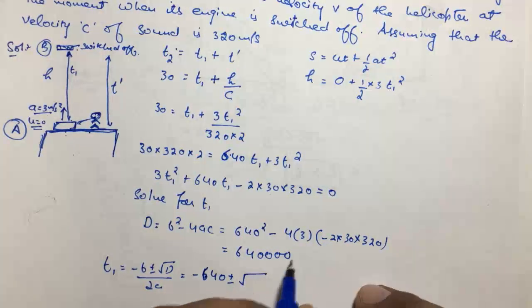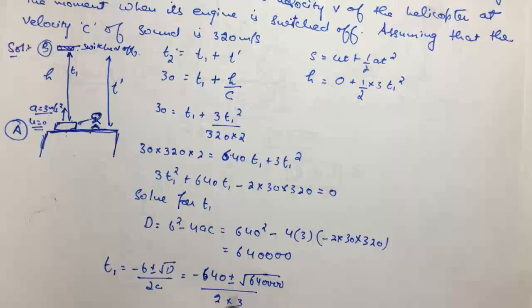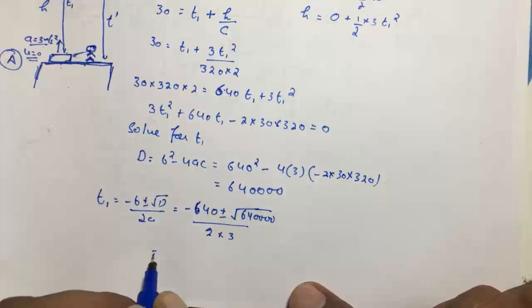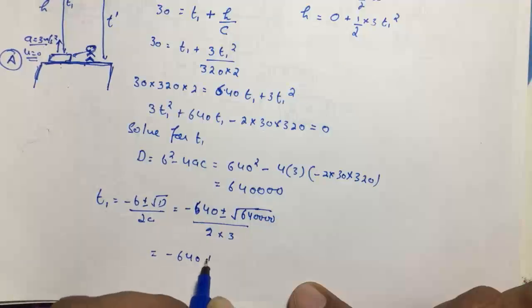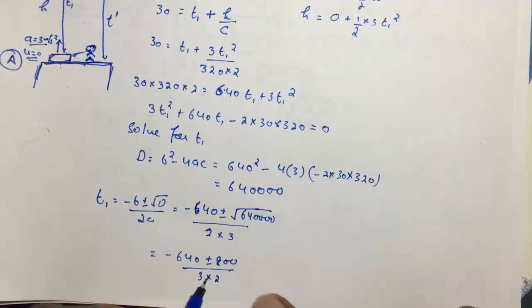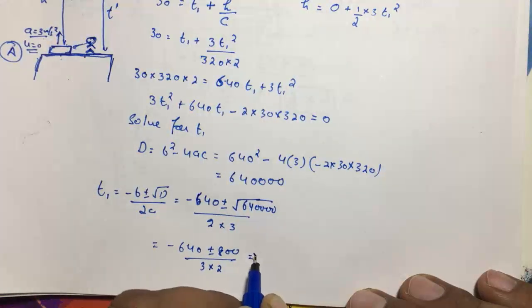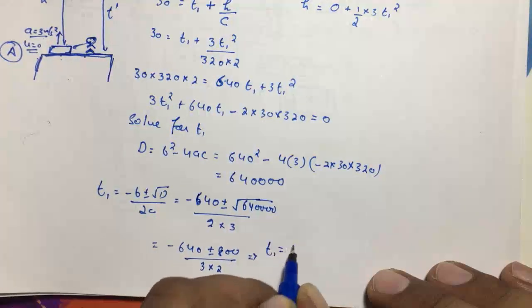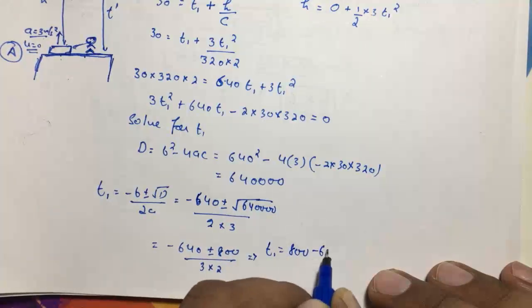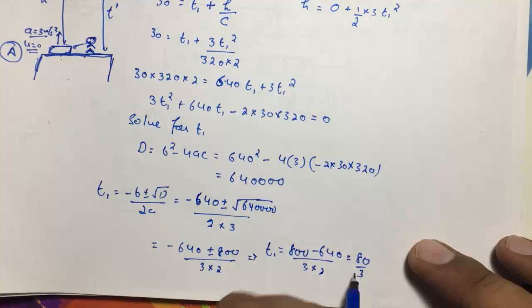So minus 640 plus minus under root 640000, and 2a, where a is 3. If we solve this, it will be minus 640 plus minus 800 divided by 3 into 2, and we will not consider negative values because time is not a negative value. So this implies t1 comes out to be positive 800 minus 640 divided by 3 into 2, that gives me 80 by 3.